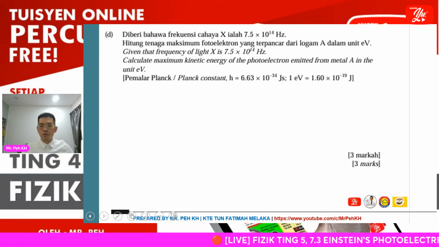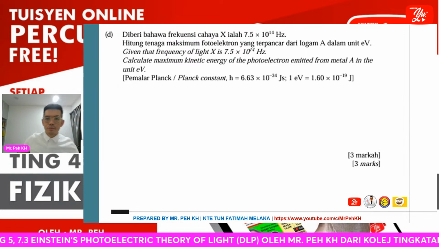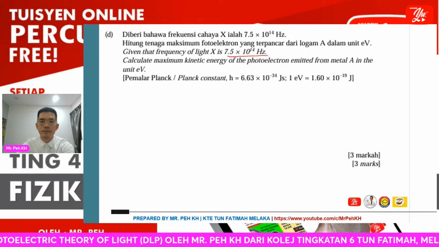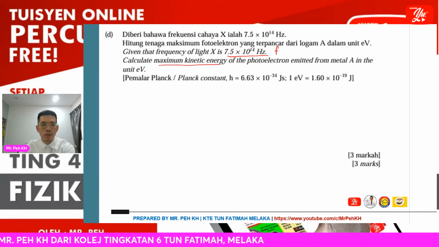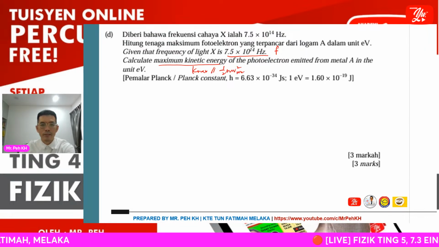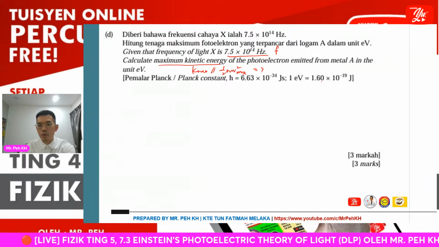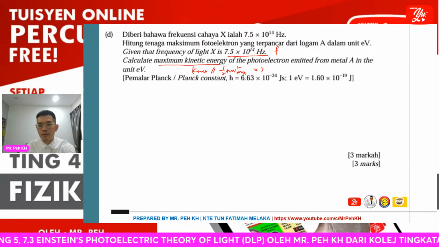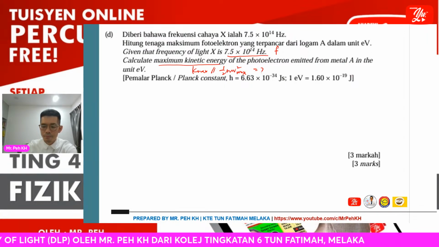Okay, so now we go for our calculation question before we go for learning standard 4 and 5. Given the frequency of the light, f, with this value, calculate the maximum kinetic energy. So here it will be Kmax, or 1/2 mv squared max. You need to find out this value. The question gives us h, and 1 eV equals 1.60 times 10 to the power negative 19 joule. The question requires us to get the answer not in joule, but in eV.